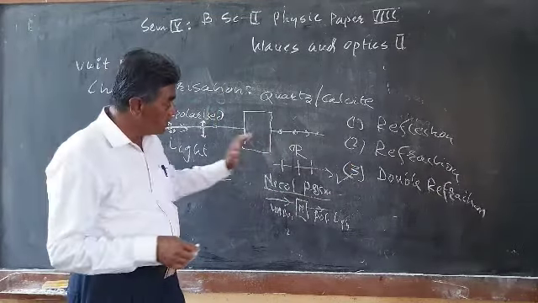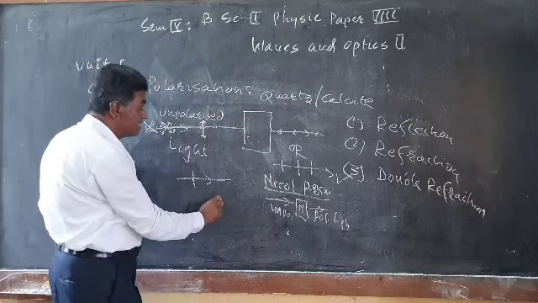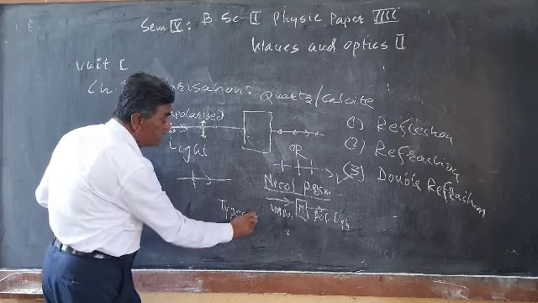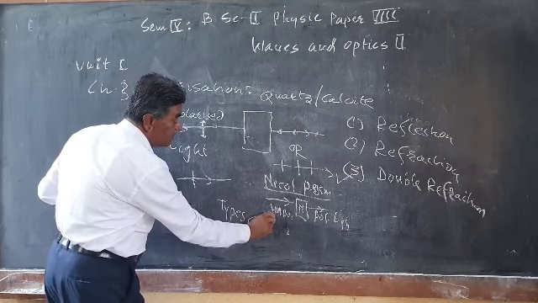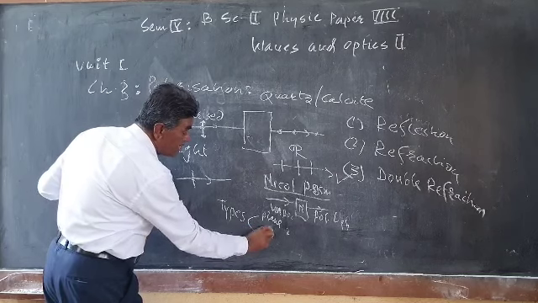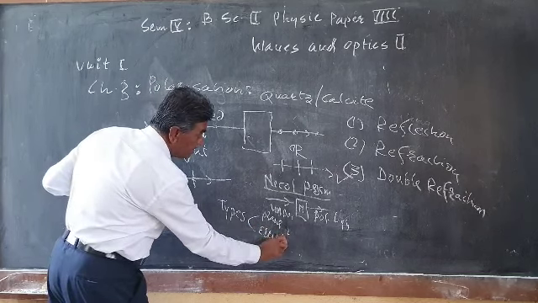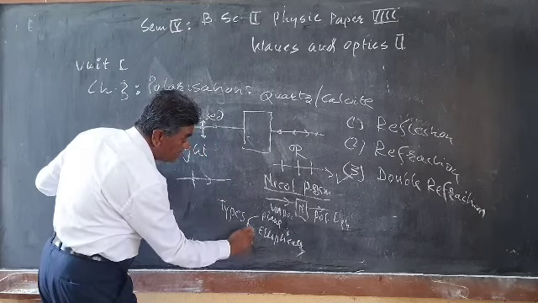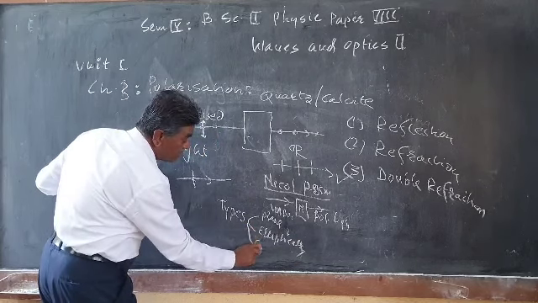Also we have to see the types of polarization. Plane polarized light, elliptically polarized light, and circularly polarized light. So there are three types.